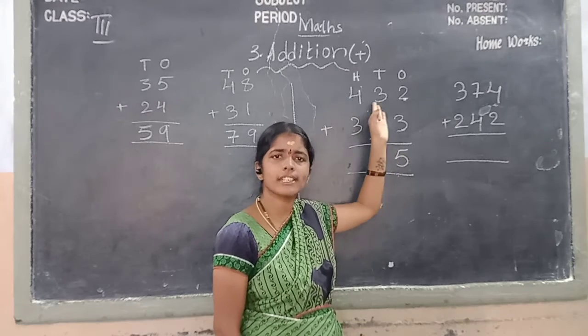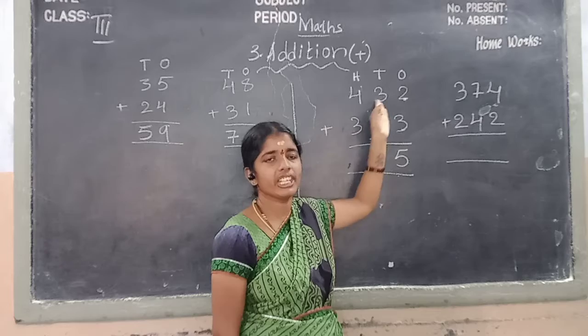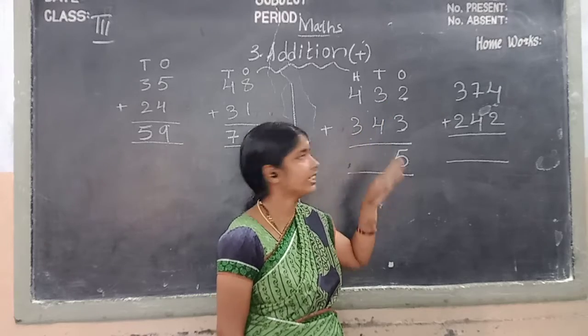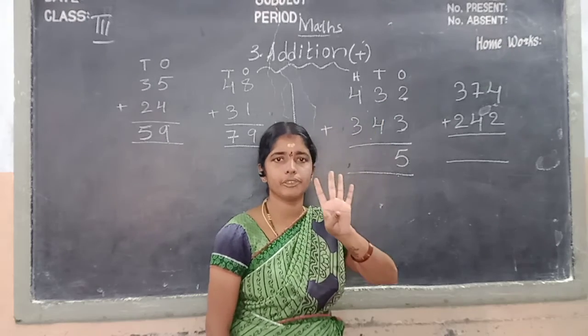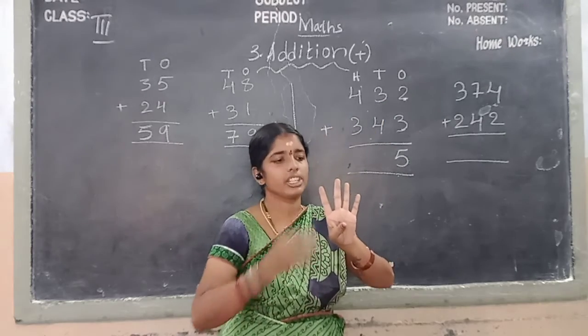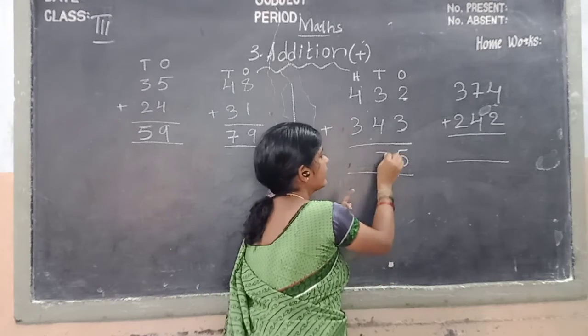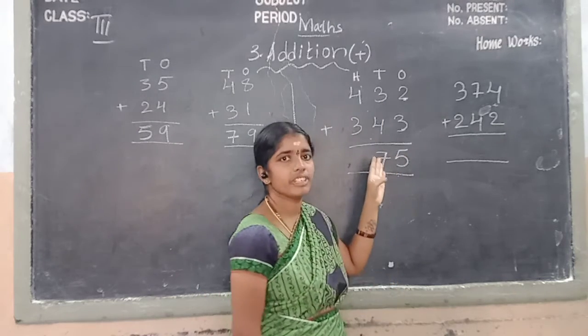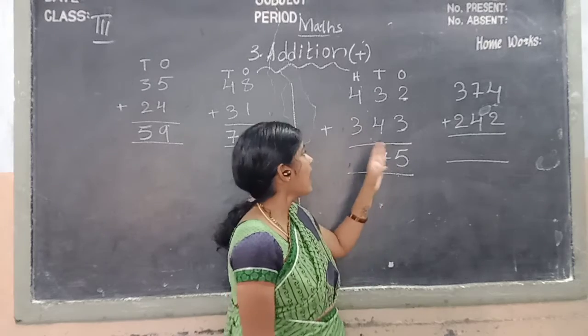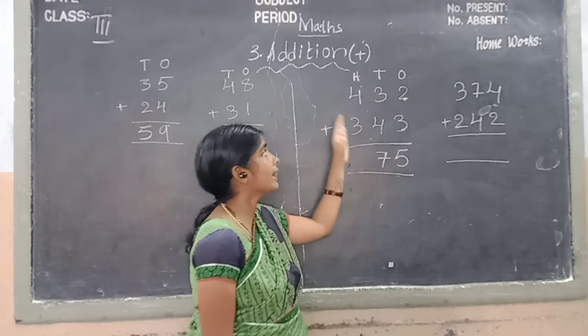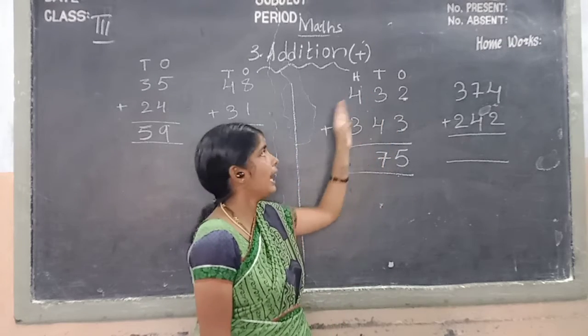In tens place, what is the first number? 3. We keep 3 in your mind and we take 4 fingers. We count after 3: 4, 5, 6, 7. We write the 7 in tens place. And next we go to hundreds place.